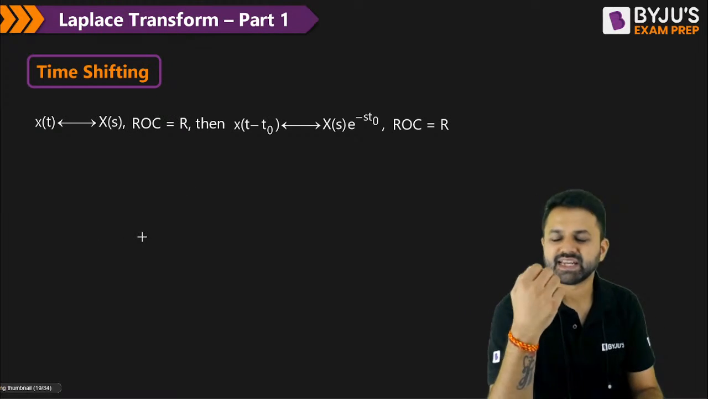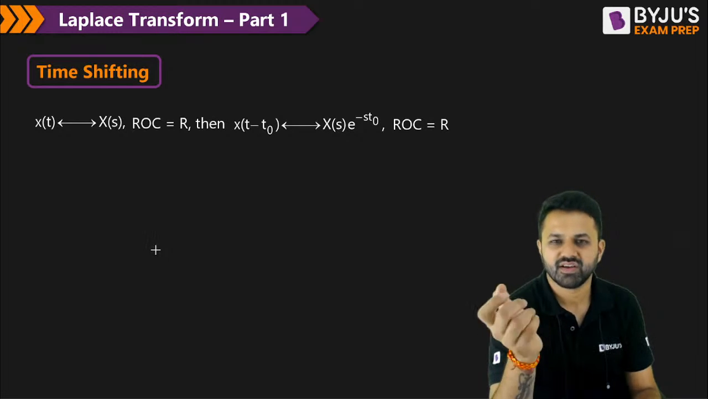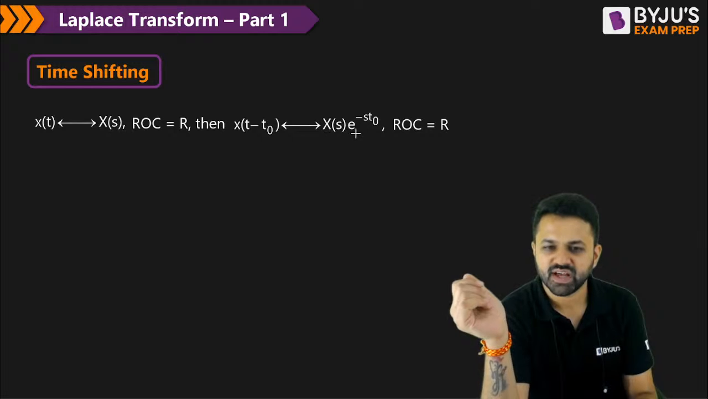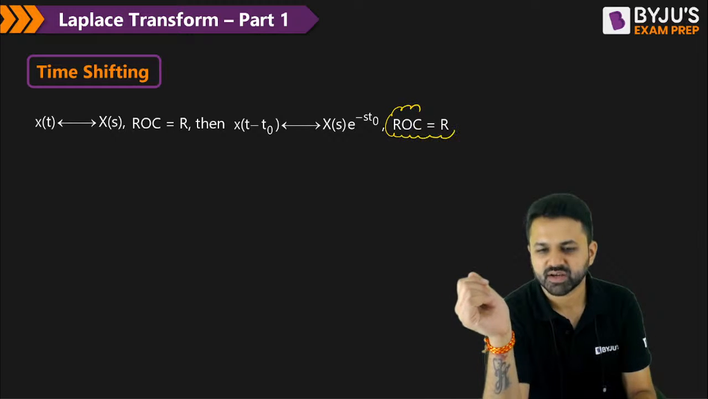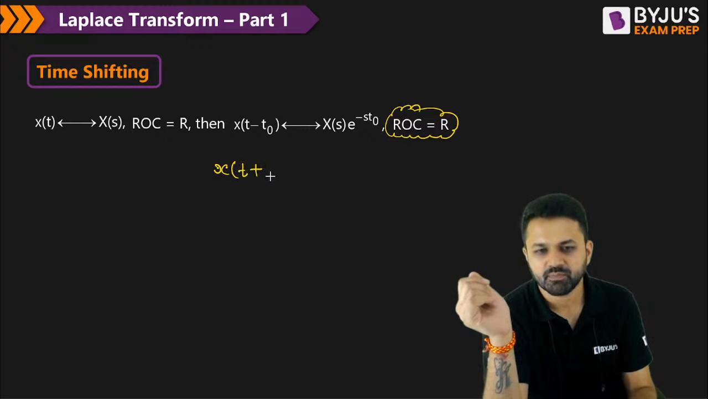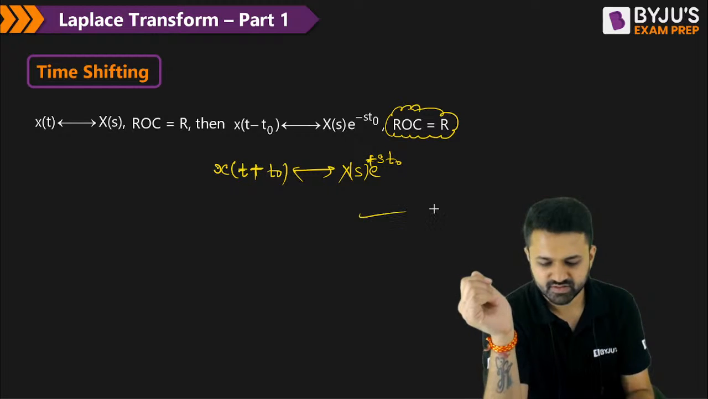The second property is time shifting. If you shift any signal by the amount t naught to the right or to the left, then it is X(s) e to the power minus s t naught, and you can see that the ROC is not affected by the time shifting. So if you have the signal x(t plus t naught), then its Laplace transform is X(s) e to the power s t naught. It is a plus sign here because there is also a plus sign in the time shift.